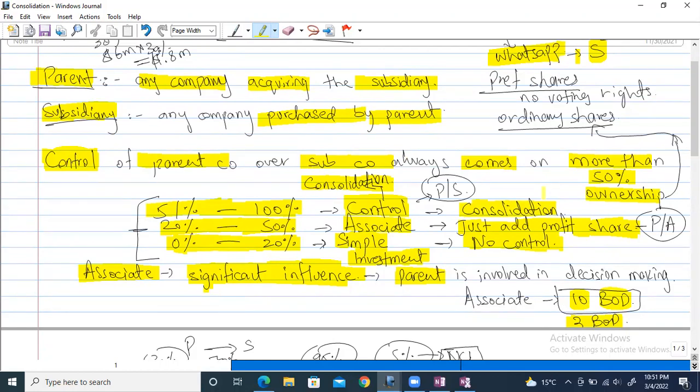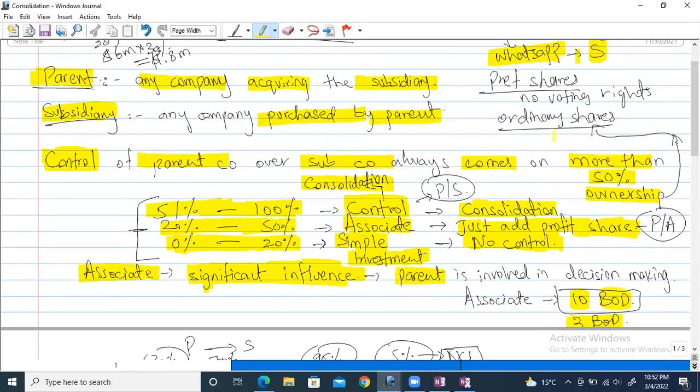Either it's non-current assets or current assets, each and everything we start to add together, because now we have got the control. We can just kick out the associates and the simple investors in this case, and we can also occupy their share, because we are the superior ones over here. So this is what happens in consolidation. In formal terms, it is called line by line adding of financial statements, because we don't leave anything; we add it line by line, each and every line.